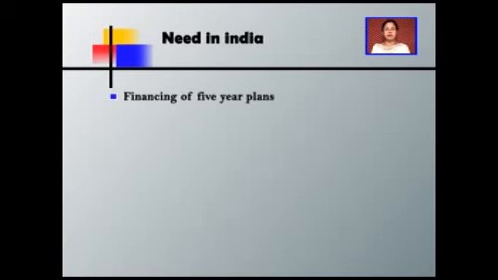First, financing for the 5-year plans. Whatever the projects, whatever the expenditures we laid down in the 5 year plans in India, their budgets, their expenditure is such a huge amount that if we try to cover the gap between the revenue and the expenditure with the help of taxes, we cannot cover the budget of the 5 year plans. So the best option is that the Indian government can easily go for deficit financing, that is the printing of new currency.